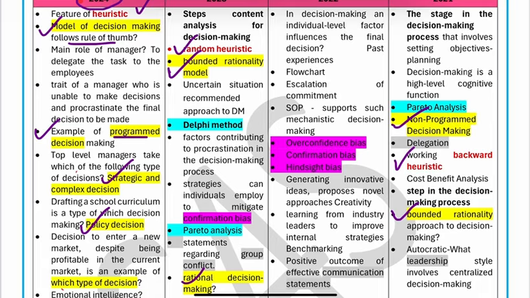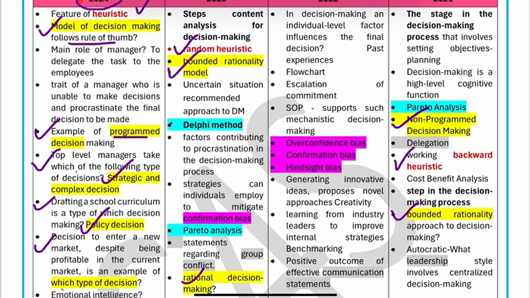Okay, so yes, there will be questions on a conceptual basis. There will not be a straightforward question here, so just study accordingly. You can see the next question was: top level managers take which of the following decisions. Drafting a school curriculum is which type of decision. So example-oriented or understanding-oriented questions are there. So just have a look over the PYQs, what kind of questions are coming, and study accordingly.